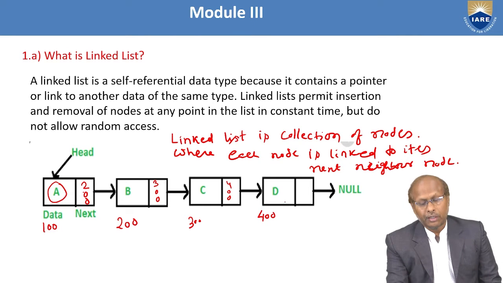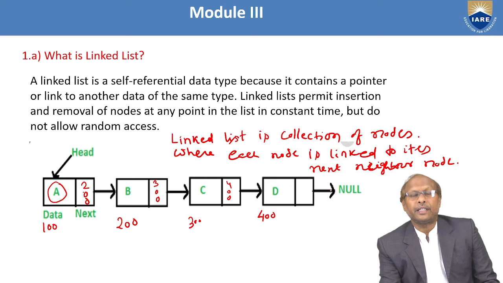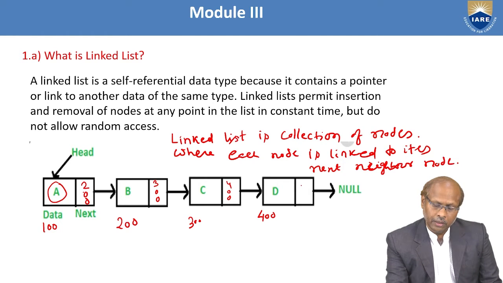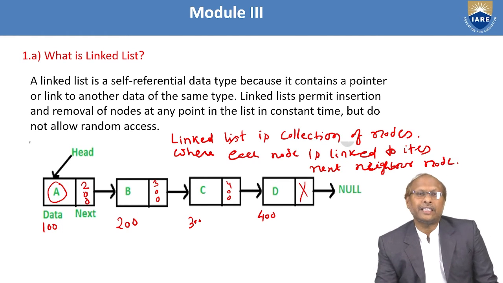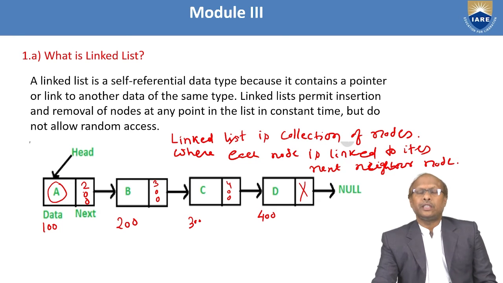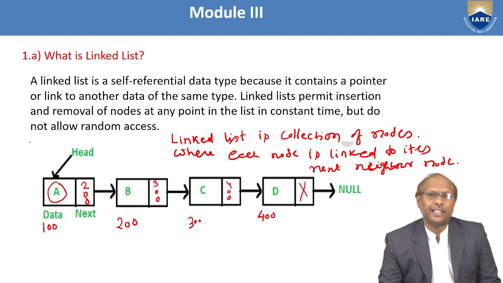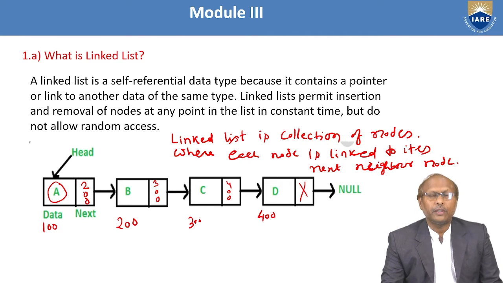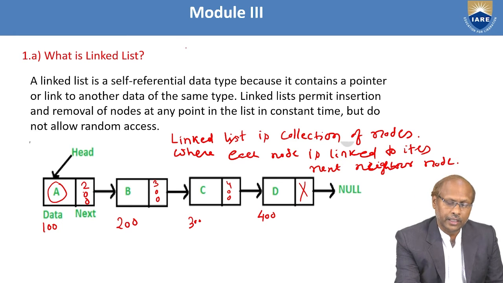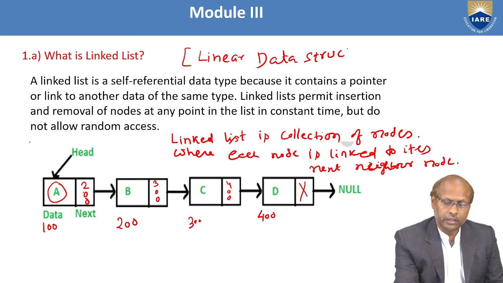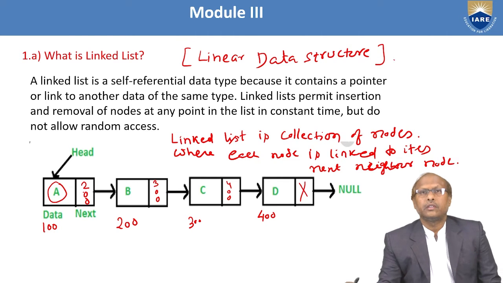Similarly, fourth node having value D but is pointing to nowhere. That means it's the last node. So you can represent as a cross mark. The cross mark indicates none or null. So this is one type of linear linked list. So generally when I say linked list, always it is a linear linked list. So linked list is a one type of linear data structure. A linked list is a linear data structure. So this is the correct way to answer.